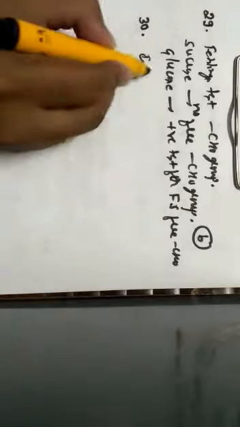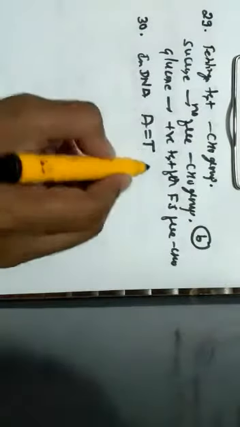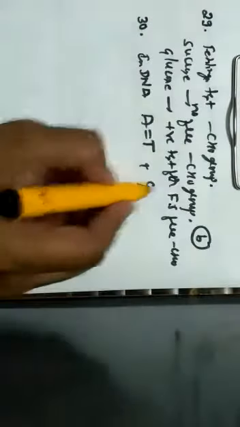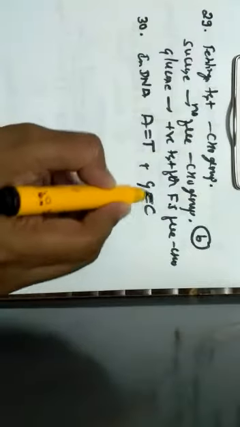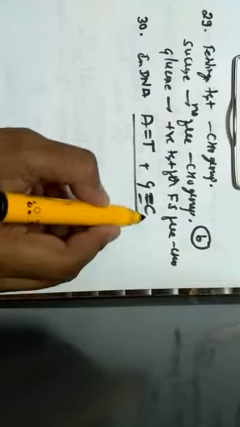Next one, question number 30. Which of the following is correct about hydrogen bonding in DNA? So, always we should know that in DNA, adenine always binds with thymine with 2 hydrogen bonds, and guanine always binds with cytosine with 3 hydrogen bonds. Hence, the correct answer is adenine will bind with thymine and guanine will bind with cytosine, which is given by the option A.